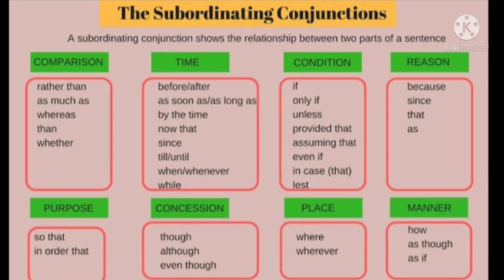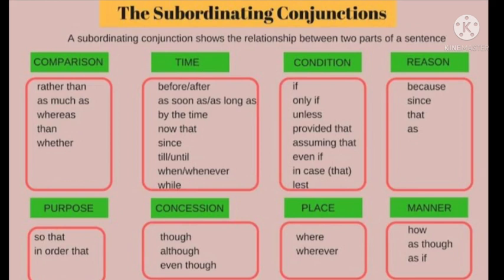Then we have the conjunctions of place. It is simply indicating the place. For example, do you remember where we met the first time? So where is indicating the place. That is called the conjunctions of place.